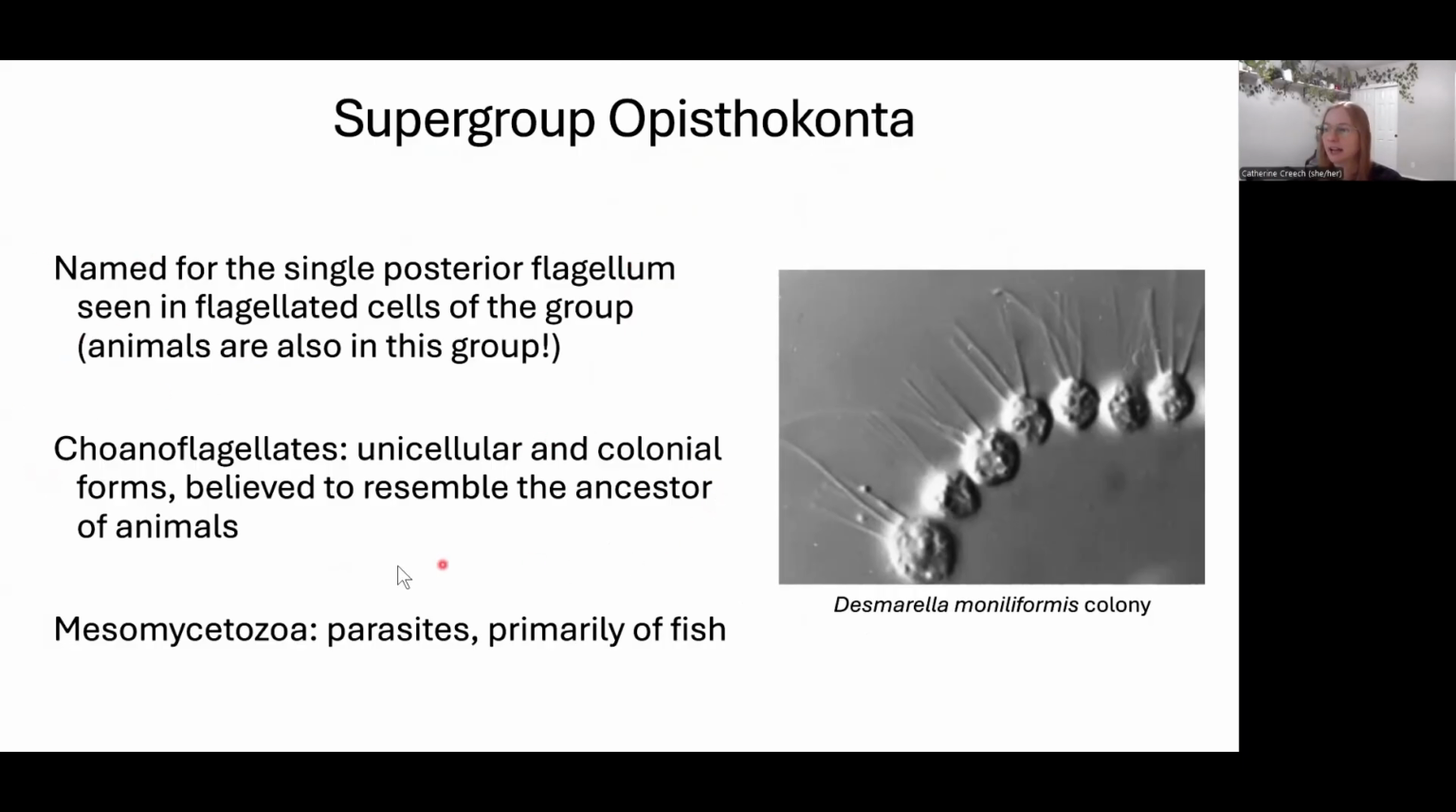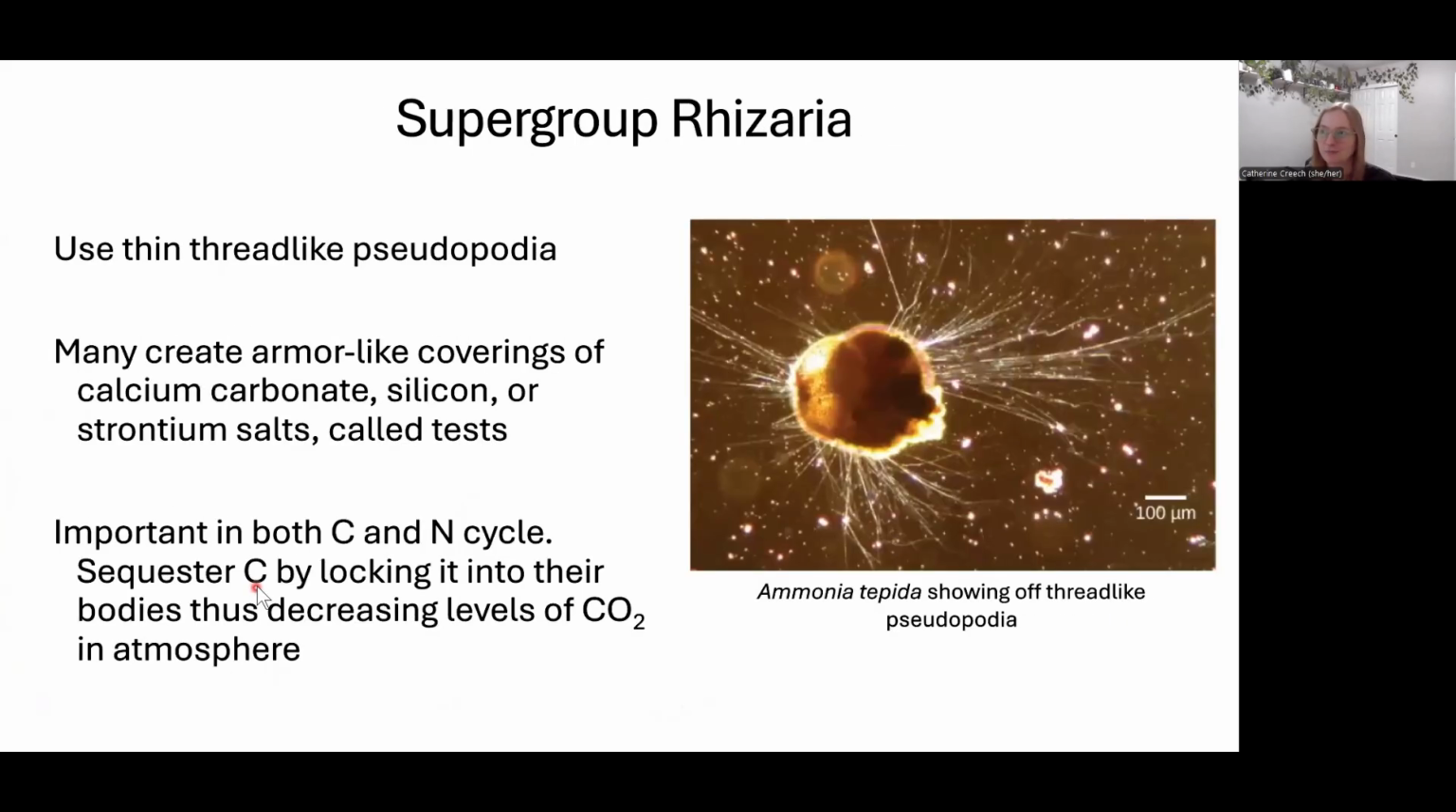There are a couple different types. Choanoflagellates are unicellular or colonial. Here I've shown you one that's in a colony. So it's got these projections, and then you can see the long single posterior flagellum coming out past those projections. We think this is what the ancestors of animals look like. In the second group in this family, there are parasites, but they're mostly parasites on fish. And so we're not going to deep dive into that. But if you love fish, you should look up this type of family. It's really interesting. Our next supergroup is Rhizaria.